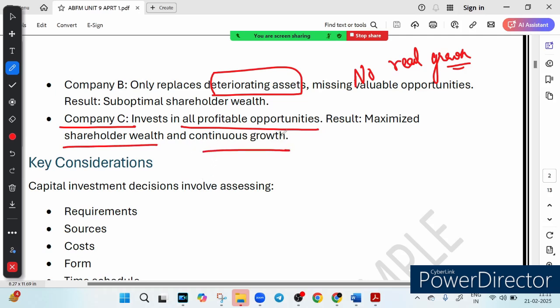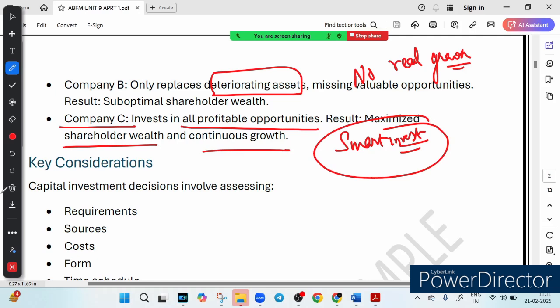So what is the lesson from these three case studies? A smart investment is the key. If you keep your money idle without investing, it is no use. And if you only replace the deteriorating assets, you are missing the valuable opportunity. So smart investment is the key to a thriving business. The next time you hear about capital investment decision, remember, it is not just about spending money, it is about making the money work for you.